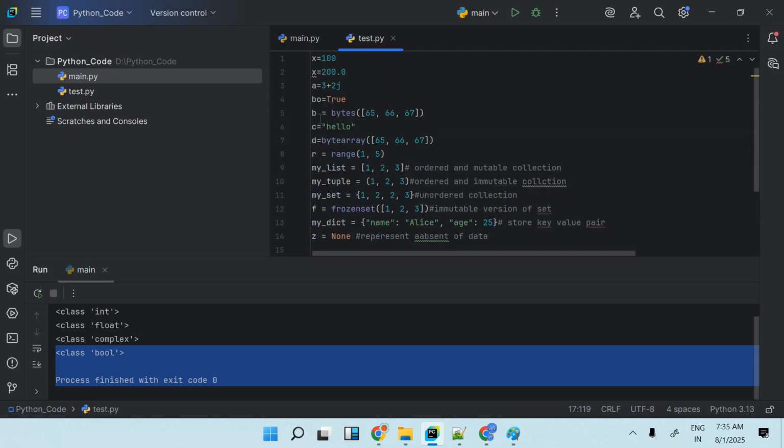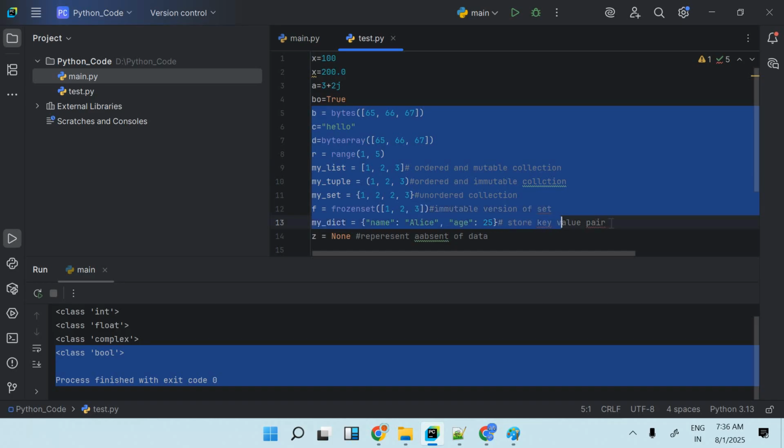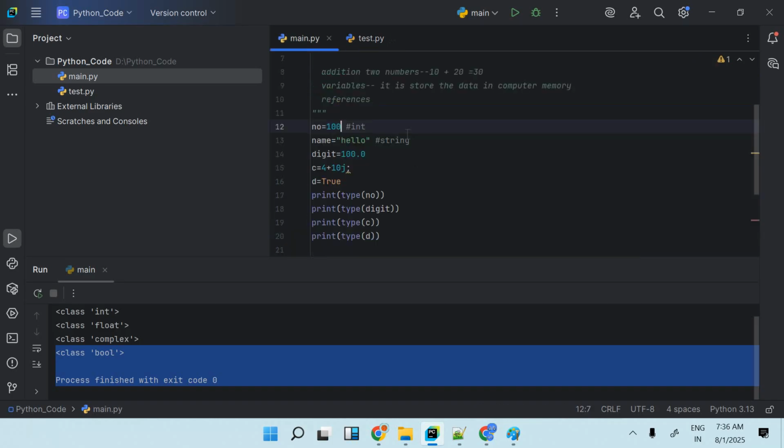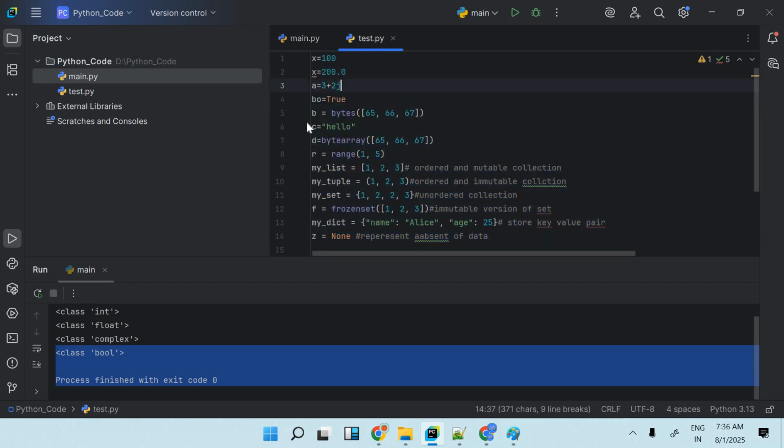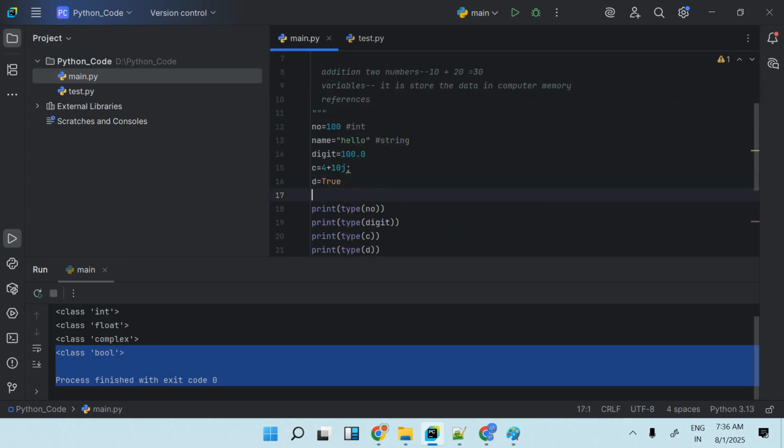Let me write this down here. Let's take one by one. For example, I am writing byte here. Byte is also one type of data type.